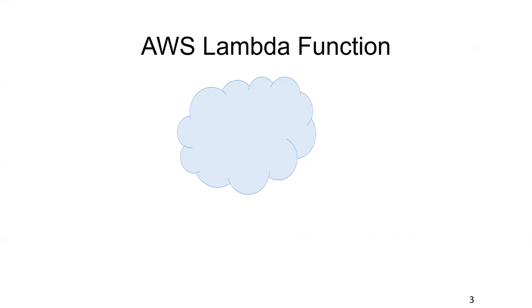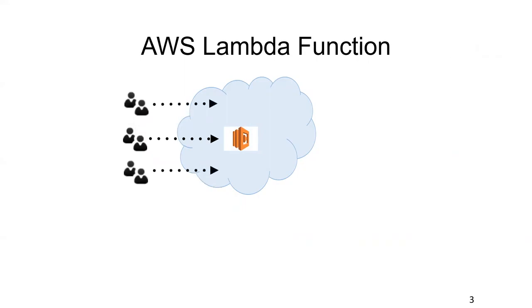Programmers only need to upload their source code to the AWS Lambda function service. And when a request is coming, the platform will trigger one function to process the request. When more requests are coming, the platform will trigger more functions to process the requests. So the platform will take care of the elasticity of your applications automatically. Lambda function works very well with stateless applications.